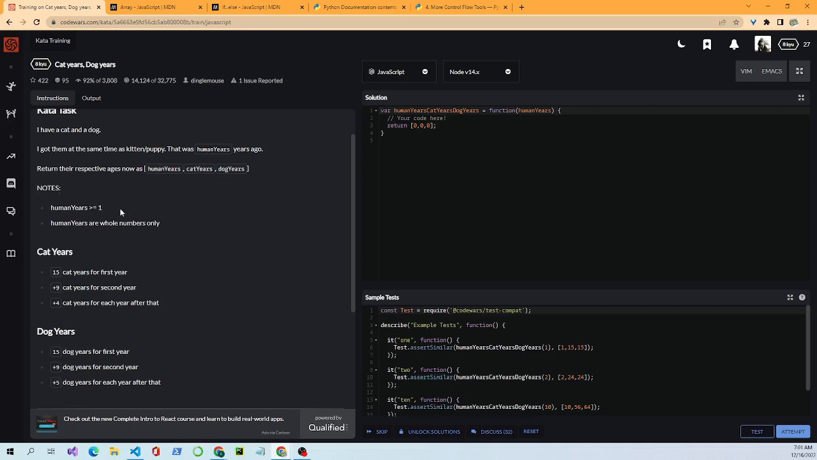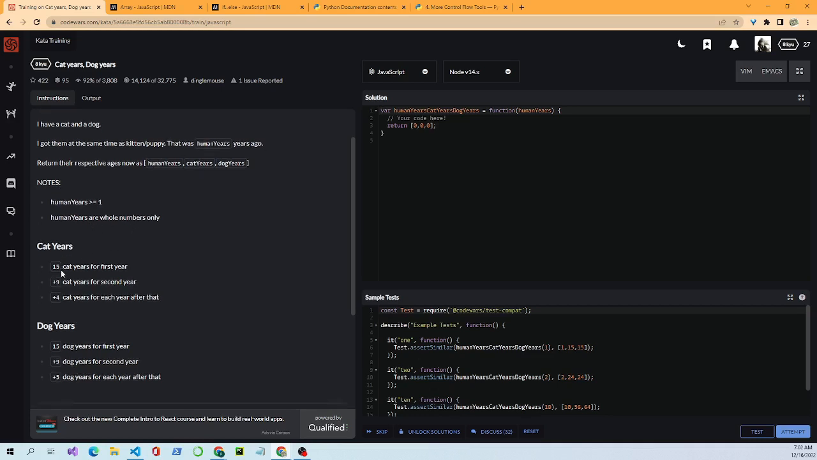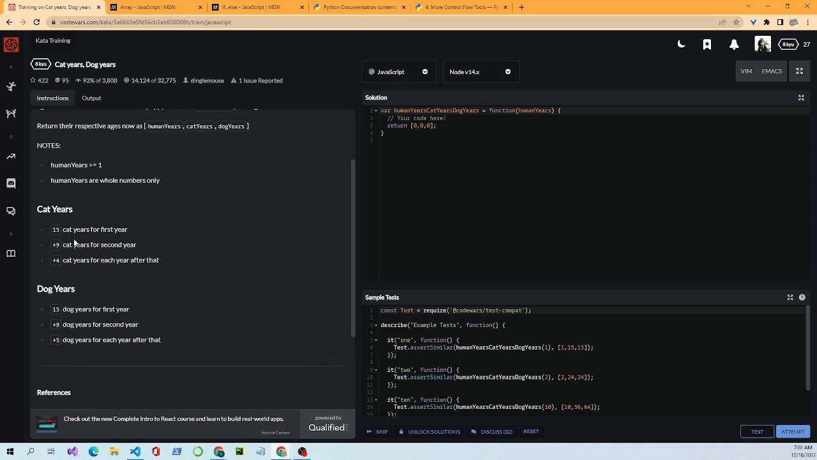Note, human years are greater than or equal to 1. Human years are whole numbers only. For cat years, the first year of a cat's life is equal to 15 human years. The second year, it's 9 additional years. And then every year after that, it's 4. For dog years, it's 15 years for the first year, 9 more for the second, and then 5 each year after that.